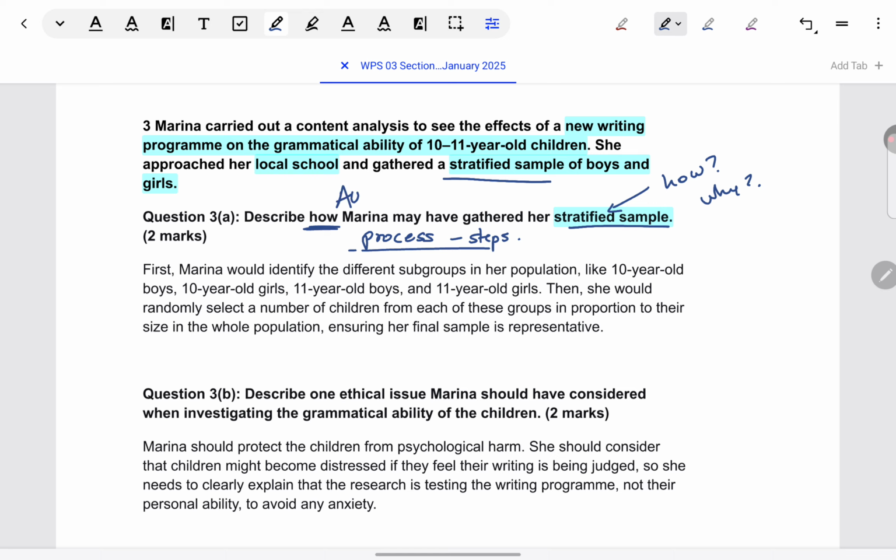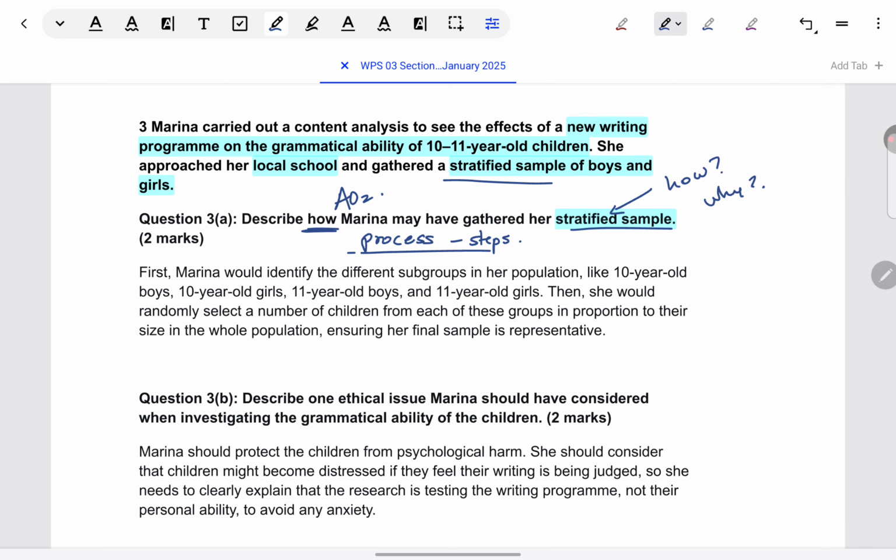It's an AO2 question. Like I tell you, you can think of it as AO1, AO2 mixed. First, you'll have to define generally how stratified sampling is done, and then you have to apply it to Marina. But if you start describing why it is done, you go into AO3, which is not the case. They're not asking you AO3. So if you start explaining the strength of it, you're deviating from what is asked. That's why you get zero.